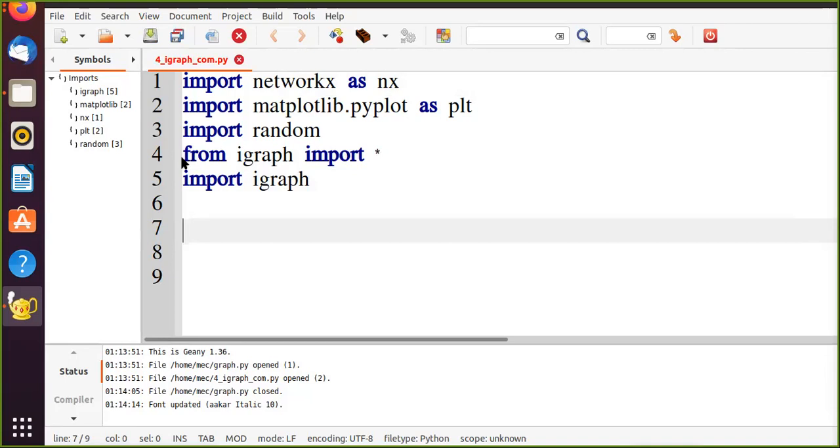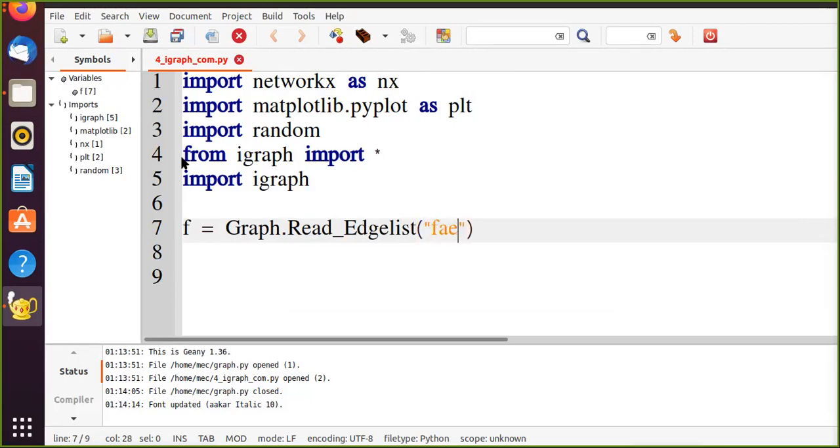So my first work is to create a graph from that edge list. And please note that now I am working with iGraph. So we have a function in iGraph again, which can read an edge list from your system. So I have this function read edge list, and you can pass your corresponding file name here. In my case, the file name was facebook underscore combine dot txt.